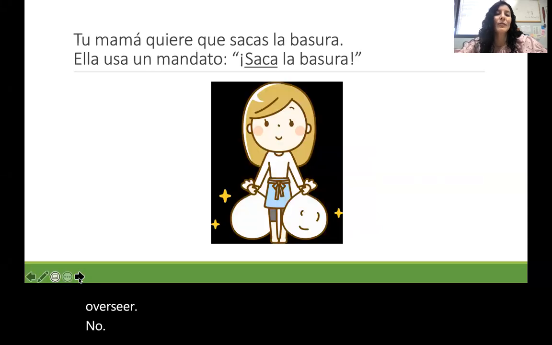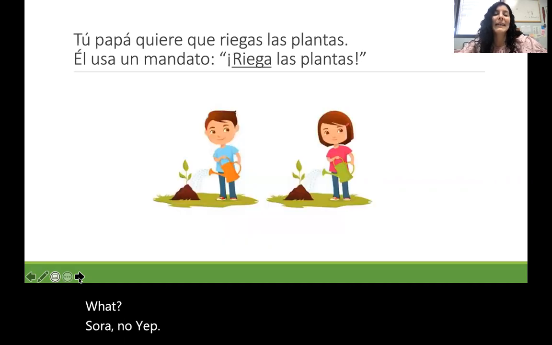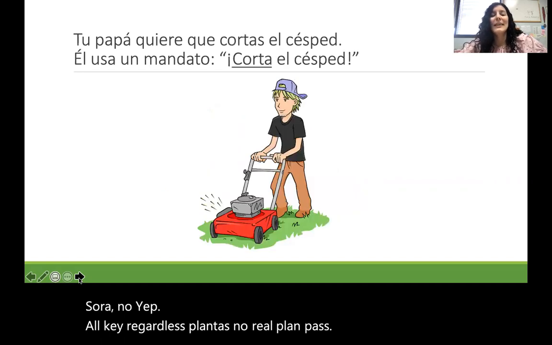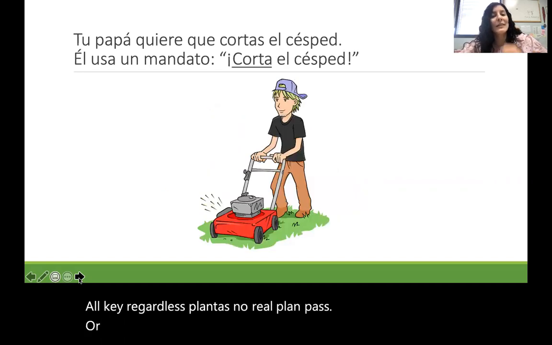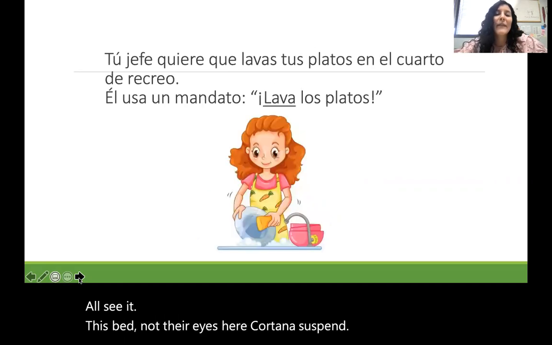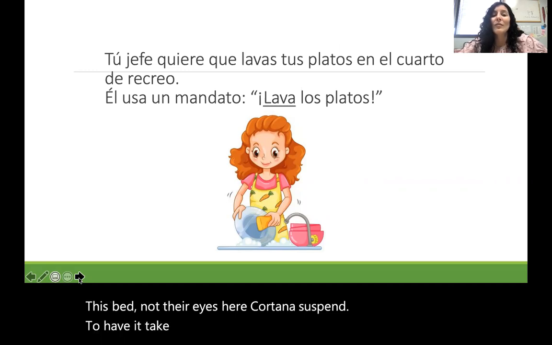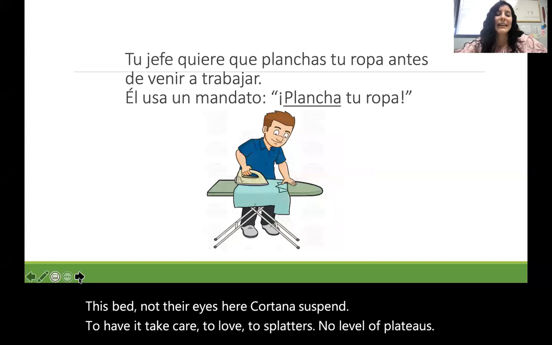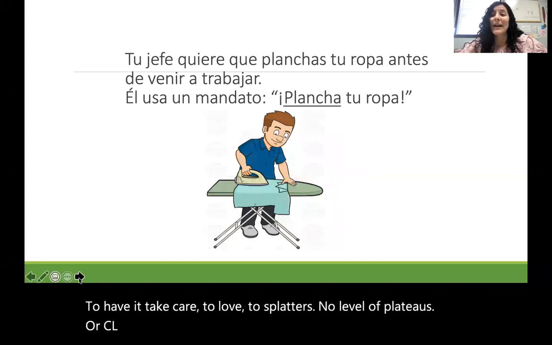O si tu mamá quiere que tú sacas la basura, ¿no? Ella te va a decir, saca la basura. O él quiere que riegas las plantas, ¿no? Entonces va a decir, riega las plantas. O si tu papá quiere que cortas el césped, ¿no? Te va a decir, corta el césped. Tu jefe quiere que tú laves tus platos, ¿no? Él te va a decir, lava los platos. O si él quiere que tú plantas la ropa antes de llegar a trabajar, ¿no? Te va a decir, plancha tu ropa.